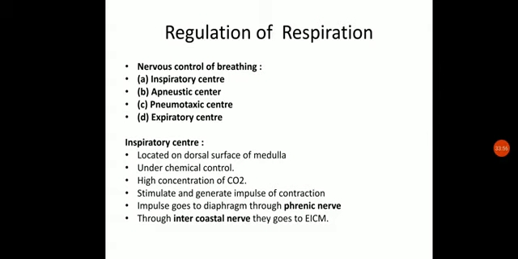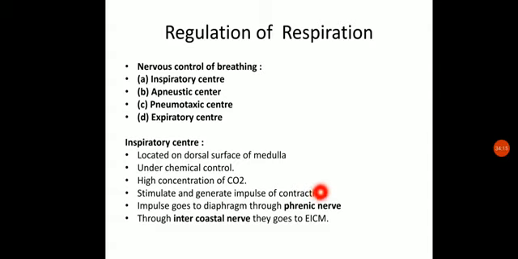Okay, so this impulse will be going to the diaphragm through the phrenic nerve. This is important. This impulse will be moving to the diaphragm through the phrenic nerve, and through the intercostal nerve they go to the EICM. So here the two nerves are basically responsible.